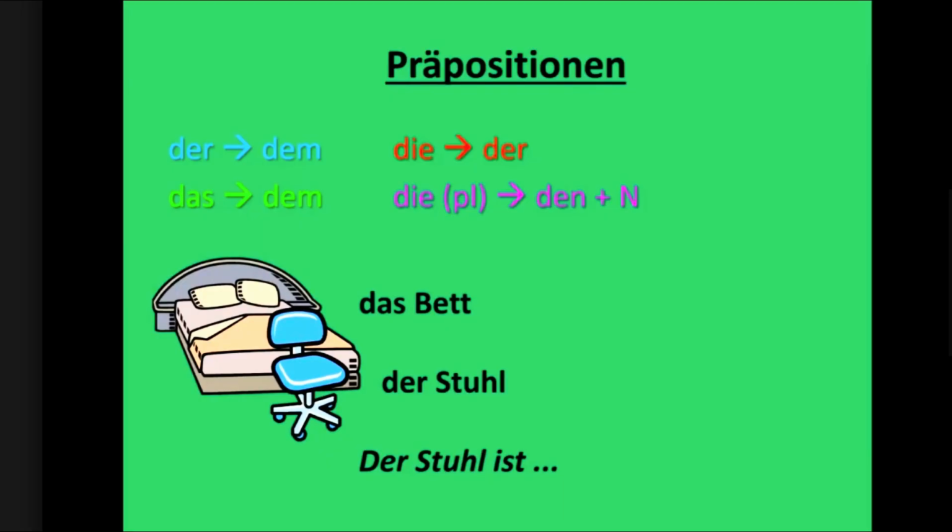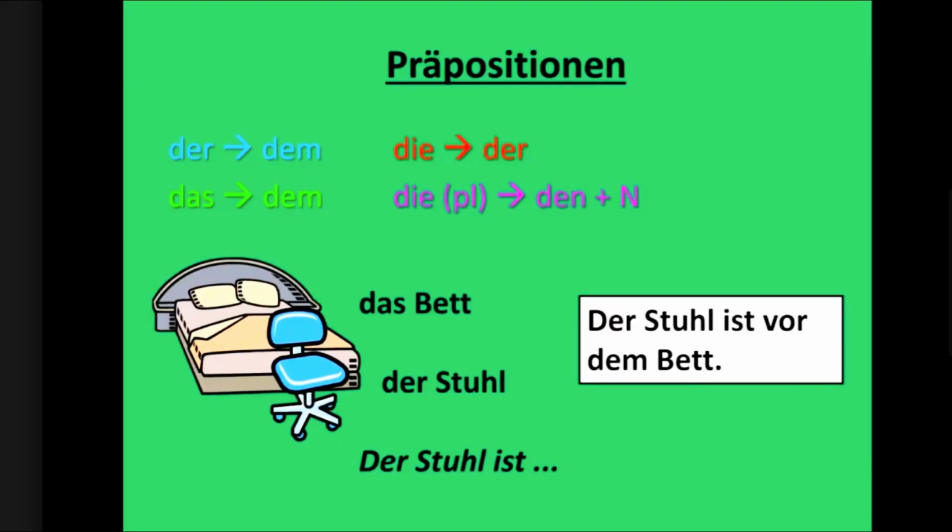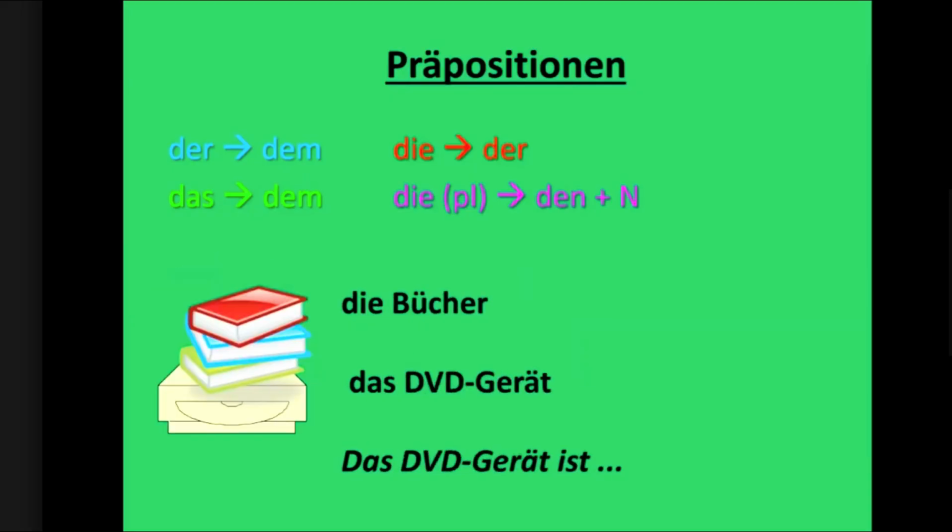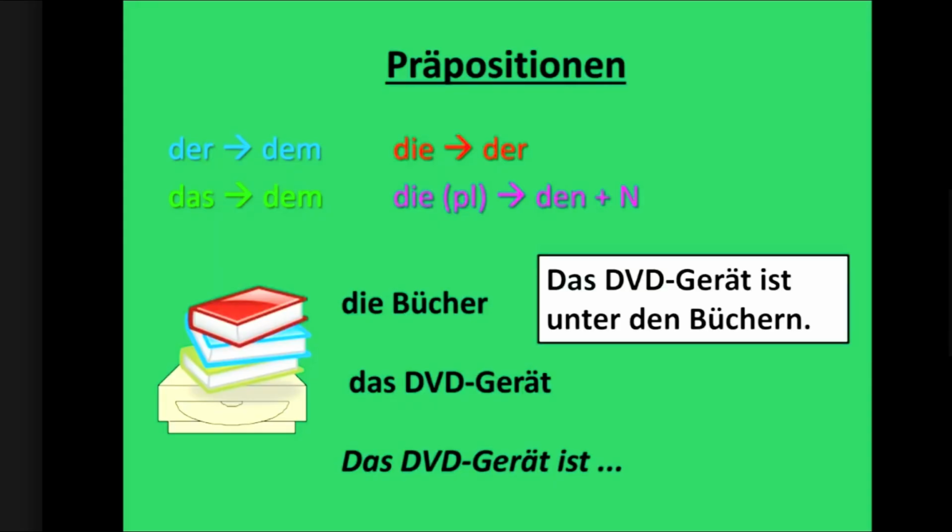Vor dem Bett. Der Stuhl ist vor dem Bett. Sehr gut. Next. Die Bücher, das DVD-Gerät. DVD gadget. So, the DVD gadget is under the books, unter den Büchern. Plural.